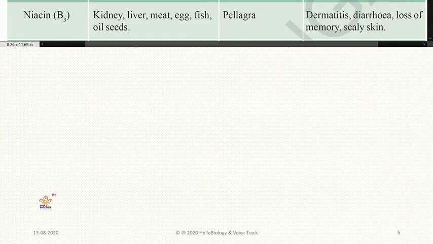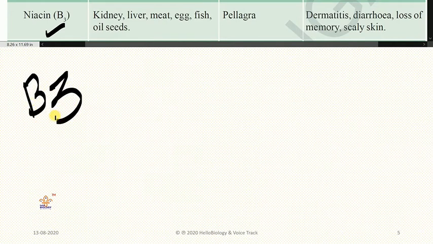And the next vitamin we will discuss is niacin. B3 is called niacin. So I already said that in egg again. Egg is a good balanced diet here. Everyone will say a very good diet will be maintained by eating egg.